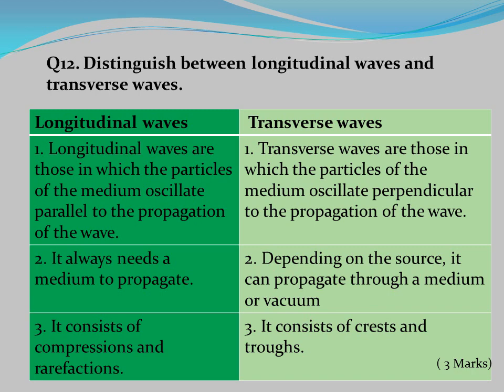Depending on the source, transverse waves can propagate through a medium or vacuum. 3. Longitudinal waves consist of compressions and rarefactions. Transverse waves consist of crests and troughs.